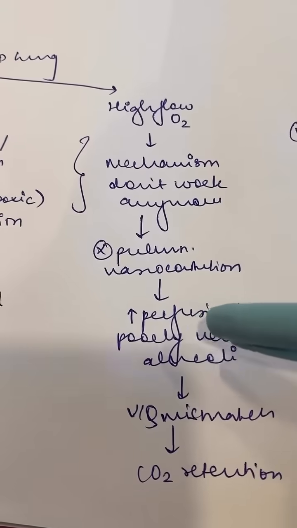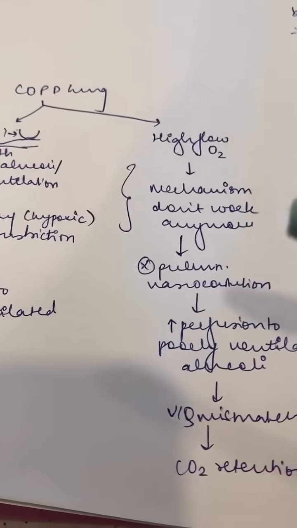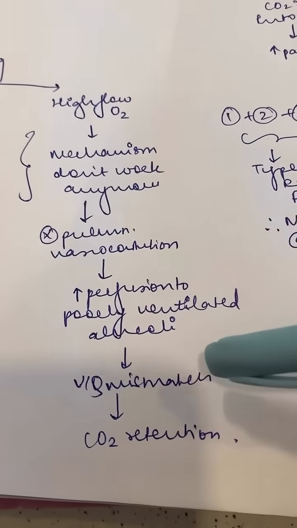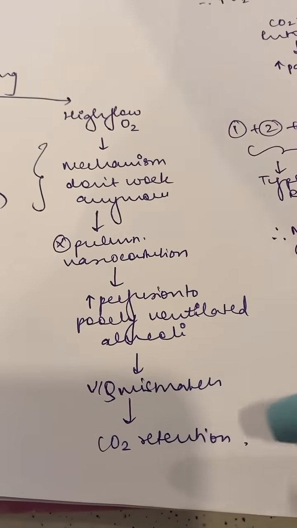So the amount of blood that's reaching these damaged areas is the same as the amount of blood reaching the healthy areas. So there is a ventilation perfusion mismatch. This also leads to CO2 retention.